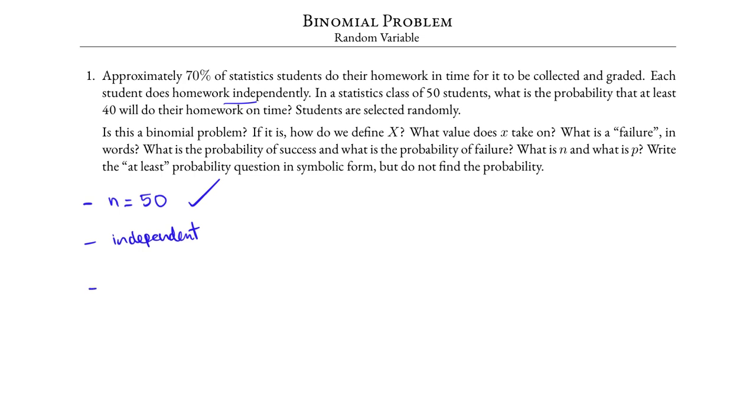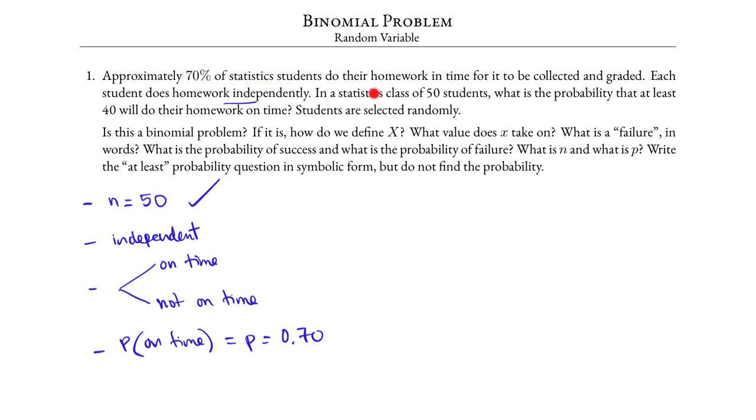Are there only two outcomes in each trial? And the answer is yes. The two outcomes are whether the student does their homework on time or not on time. And lastly, what is the probability that the students do their homework on time? We were told in the problem, this is lowercase p equals 0.70 or 0.7.